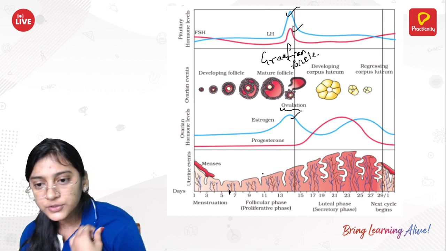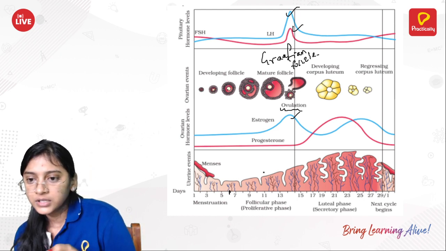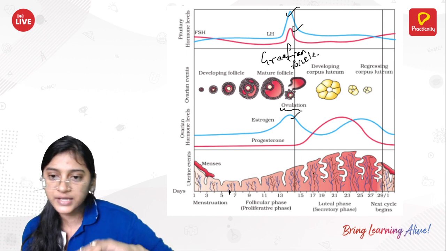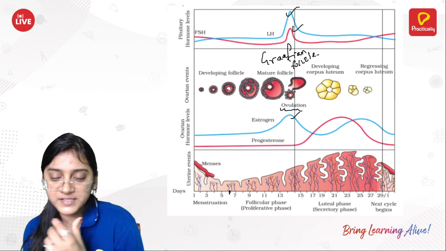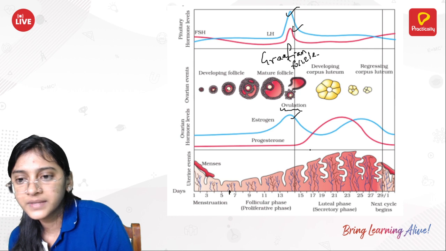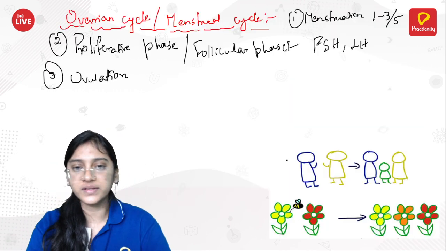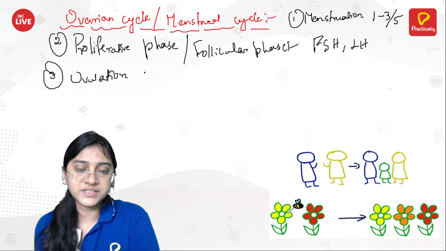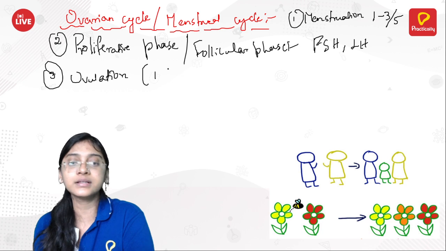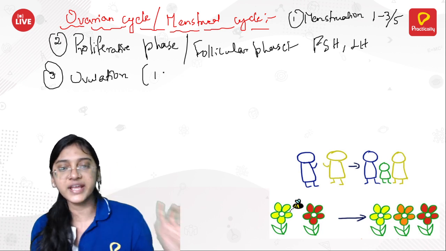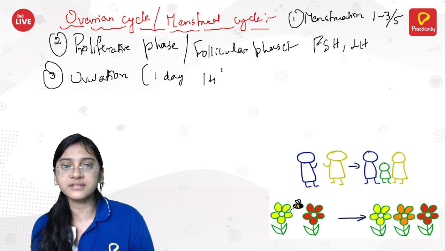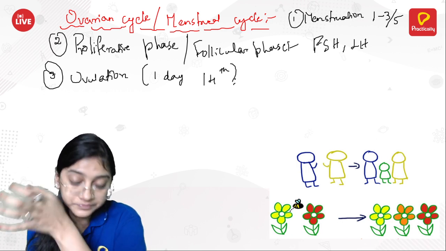Also, are you able to see the amount of the endometrial layer is increasing, with more blood vessels? Can you see? After the follicular phase has started, you see increased blood vessels, right? Ovulation lasts just one day of the menstrual cycle. It is just a one-day stage, and usually it happens on the 15th or 14th day of the menstrual cycle, right?